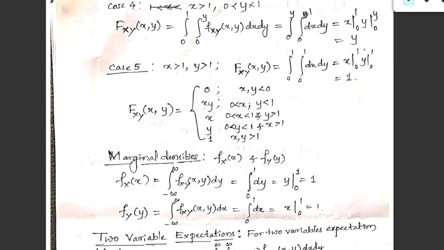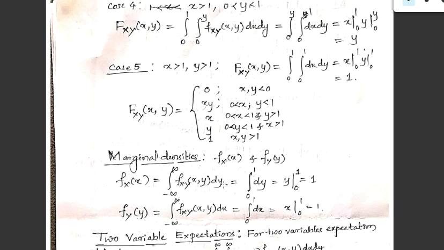So the cumulative distribution function which was asked is this one for all these cases. Then from this we need to obtain the marginal densities. Marginal densities means obtaining fx and fy of the respective values. So fx of x is the integration from minus infinity to plus infinity of fxy of x, y dy.